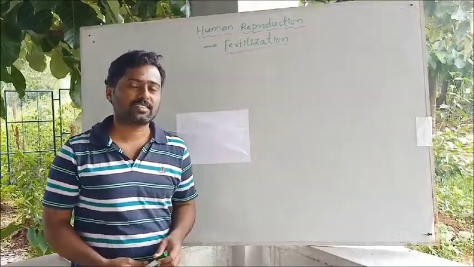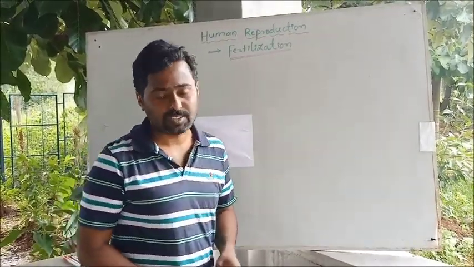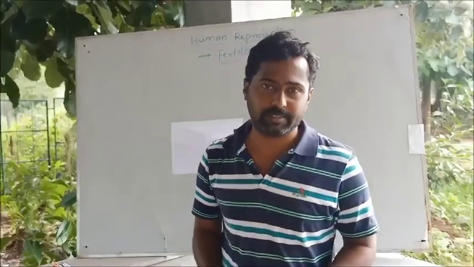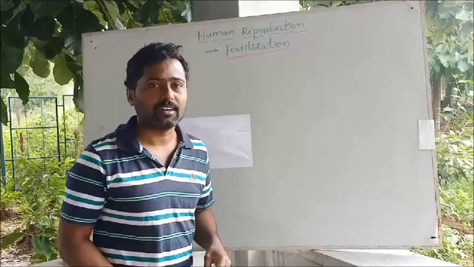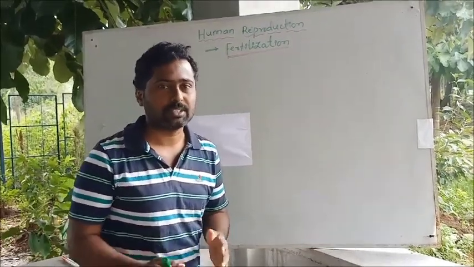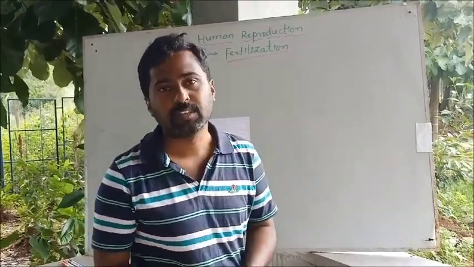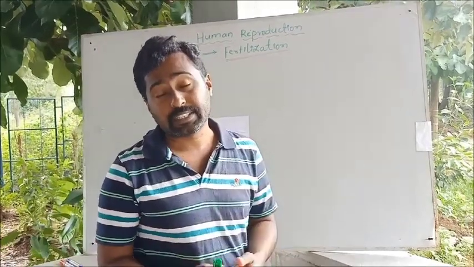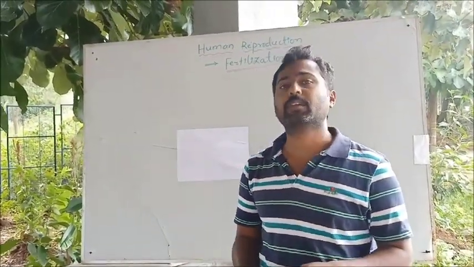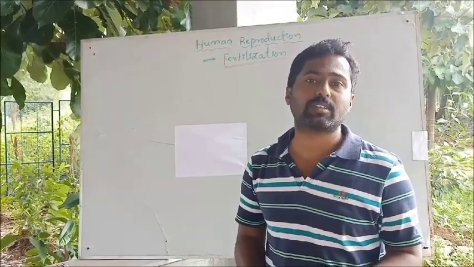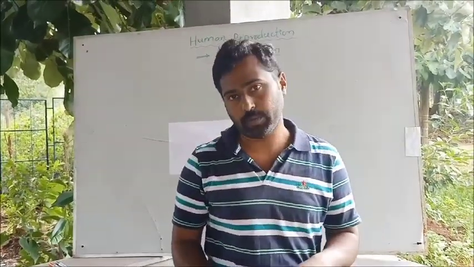So, in the last class, we discussed the menstrual cycle or endometrial cycle. As you know, the endometrial cycle or the menstrual cycle is nothing but, as I have said, the periodic or rhythmic changes that take place in the female reproductive system. The main aim is to produce the gamete, that is the ovum.